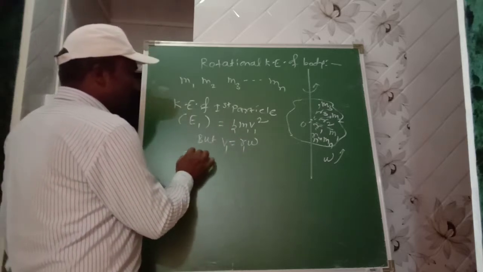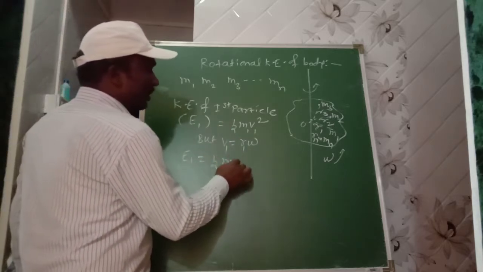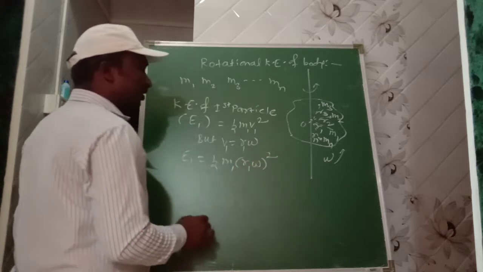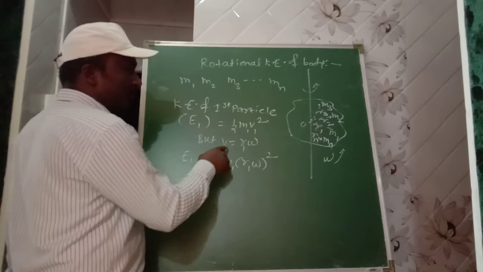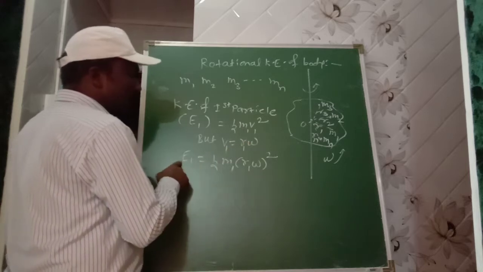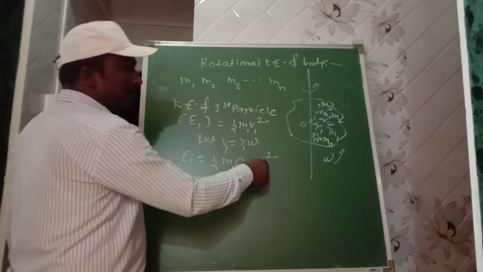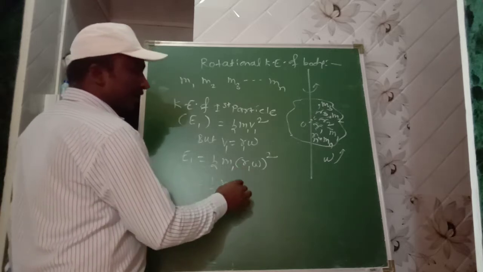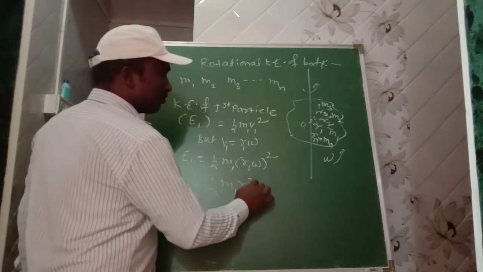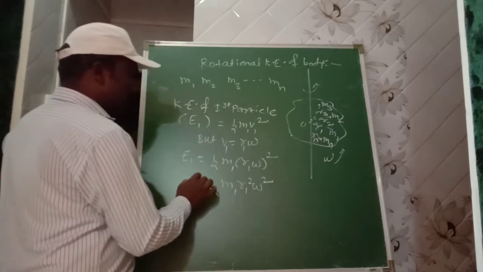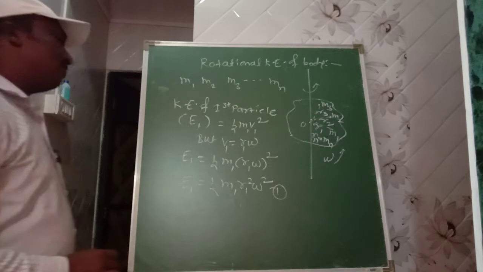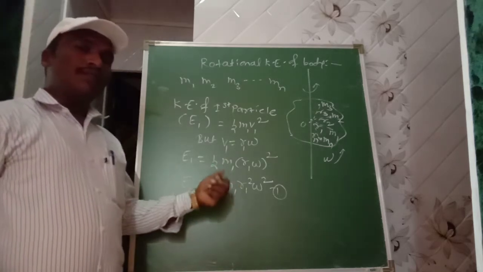Therefore E1 equal to 1/2 m1 (r1 omega) whole square. Put in the above equation v1 equal to r1 omega. Therefore E1 equal to 1/2 m1 (r1 omega) square. Solve the bracket: 1/2 m1 r1 square omega square. This is the kinetic energy of the first particle. E1 equal to 1/2 m1 r1 square omega square. This is equation number 1.